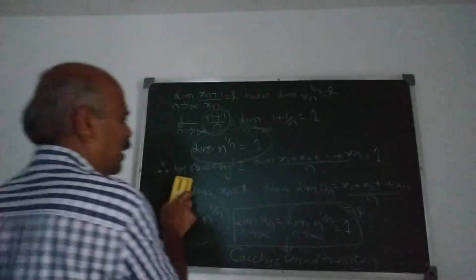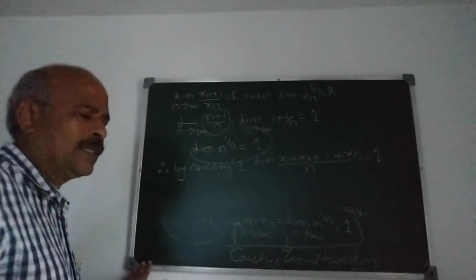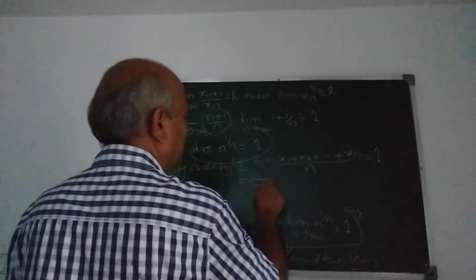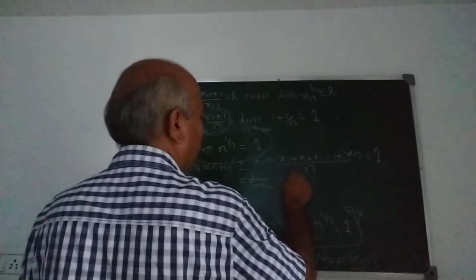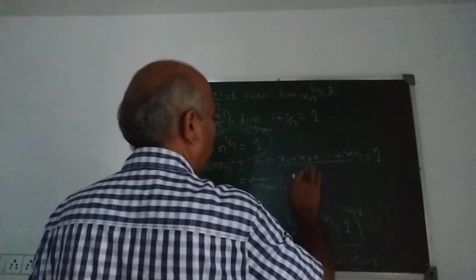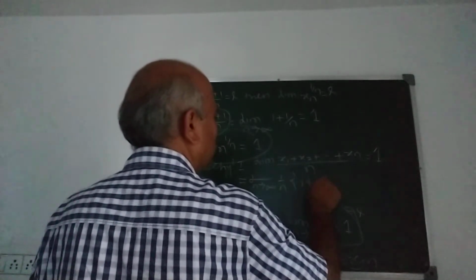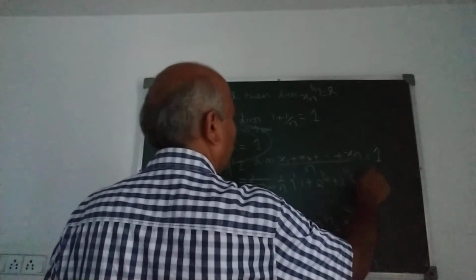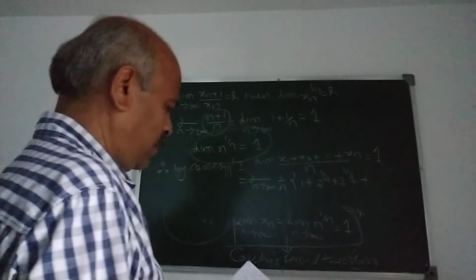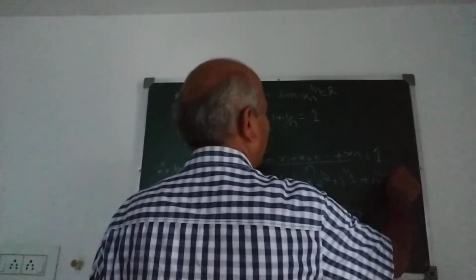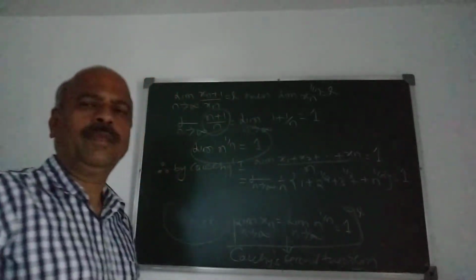Now we substitute what x1, x2, etc. are. Therefore, limit n tends to infinity of 1 upon n times (x1 is 1 raised to 1 upon 1 and x2 is 2 raised to 1 by 2, 3 raised to 1 by 3 plus etc. plus n raised to 1 by n) is also 1.